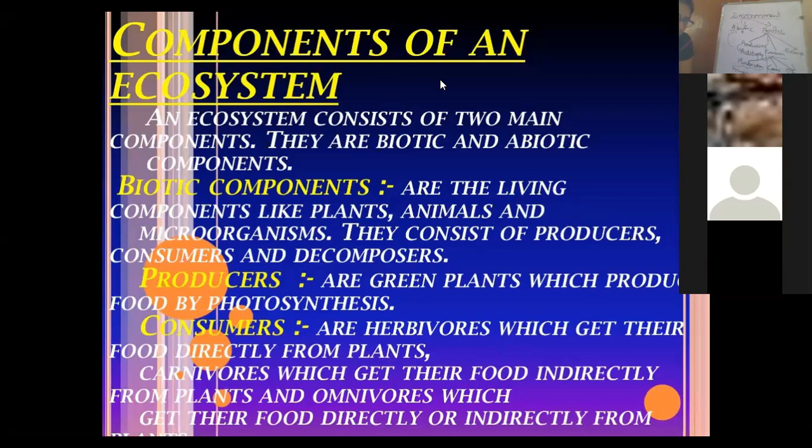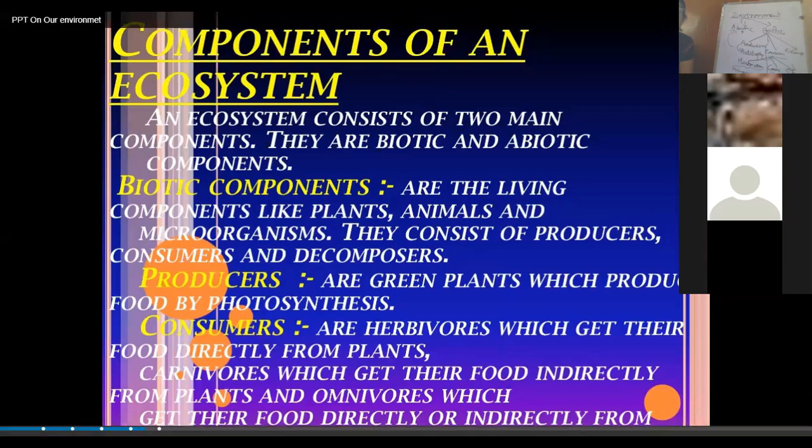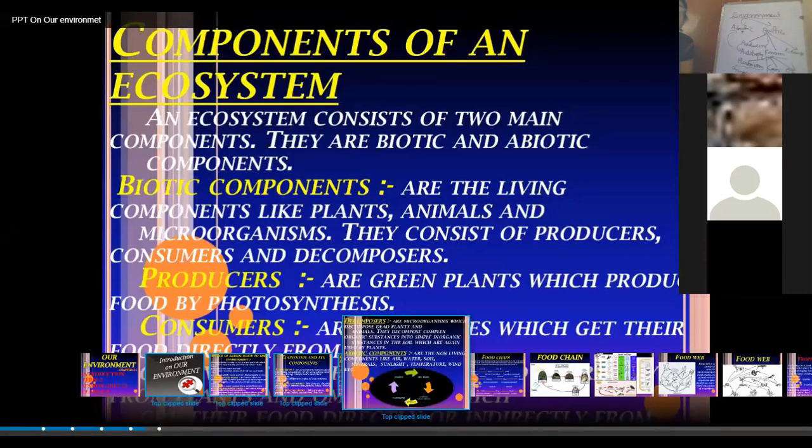So producers are the ones who synthesize their own food by the process of photosynthesis, and consumers are the ones who depend, either directly or indirectly, on the producers for their food. Consumers will not be able to synthesize their own food. So now let's discuss the next component of this chapter, and that is what we call the food chain.